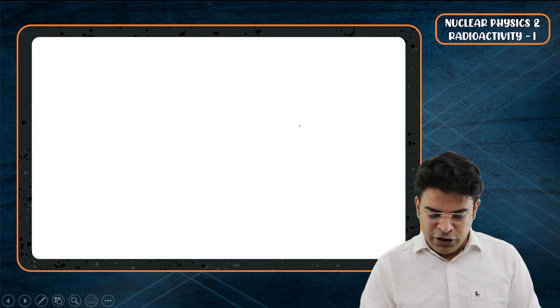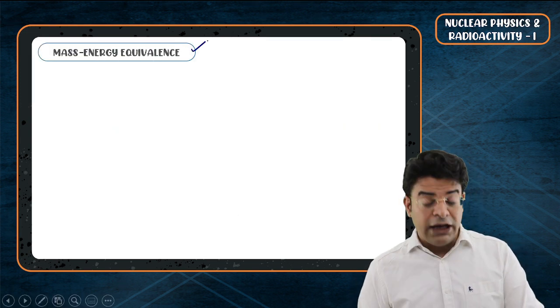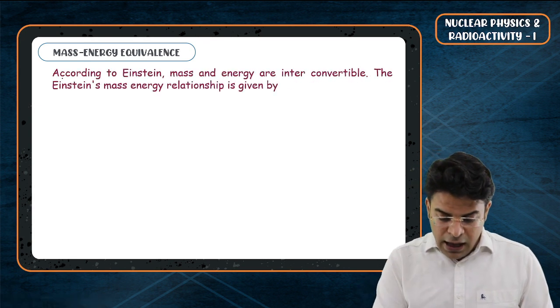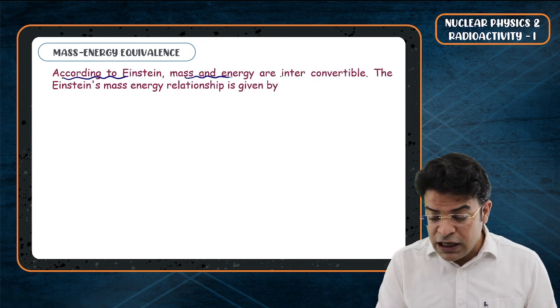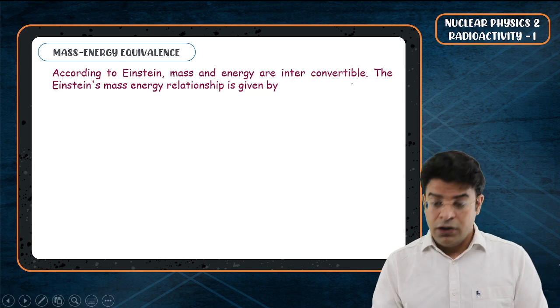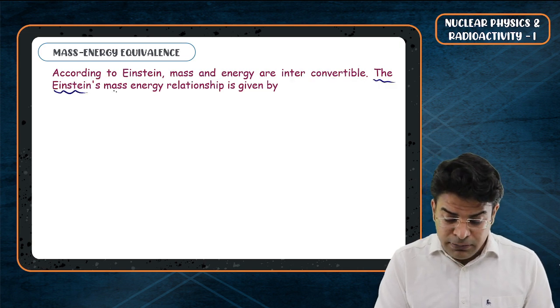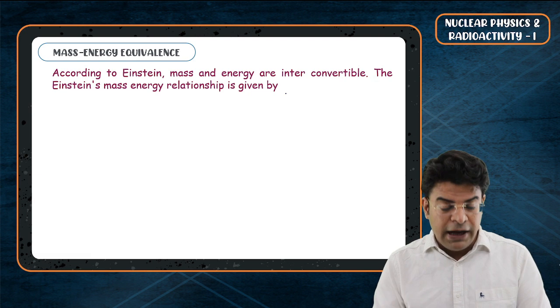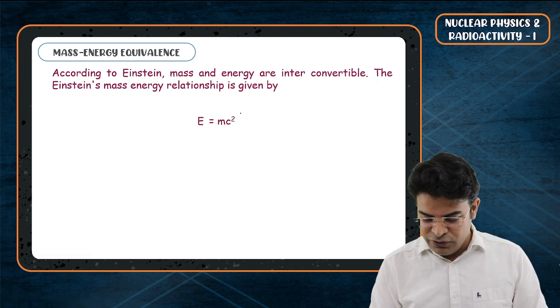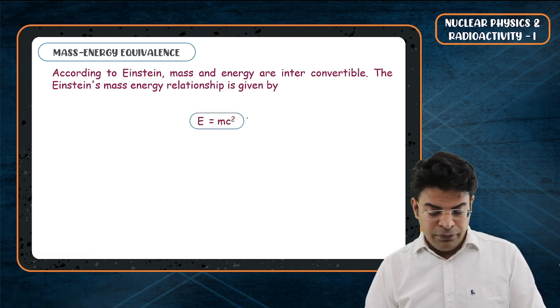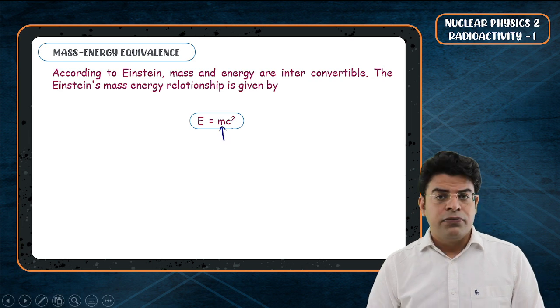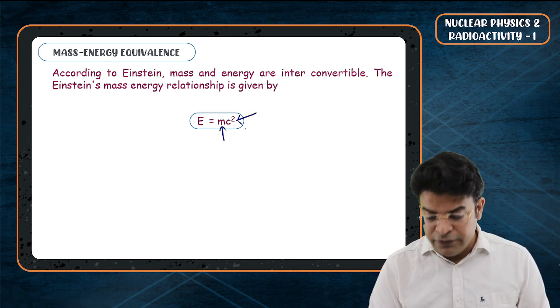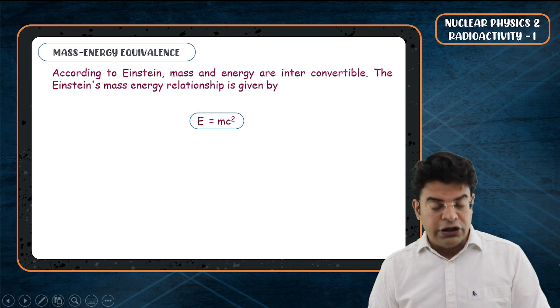So now the important part of this hour starts, mass energy equivalence. According to Einstein, mass and energy are interconvertible. Einstein's mass energy relationship is given by, everybody knows it, E equals mc square, and you need to remember it. What is m? Mass. What is c? Speed of light. What is E? The total energy content.